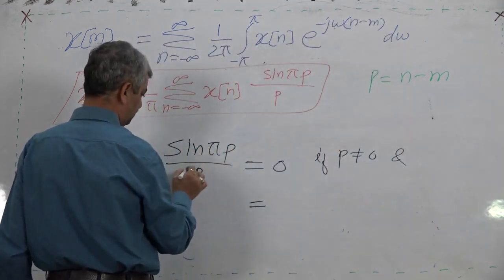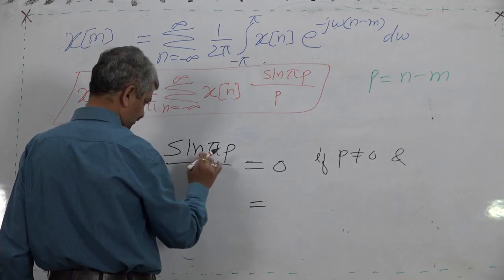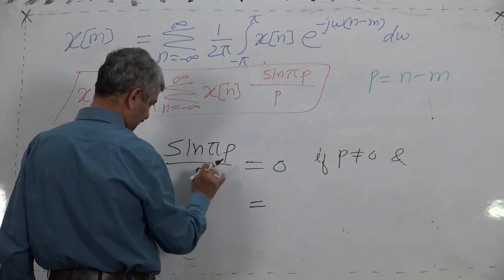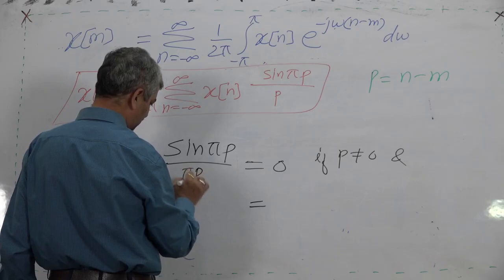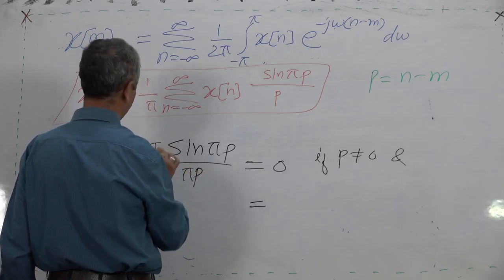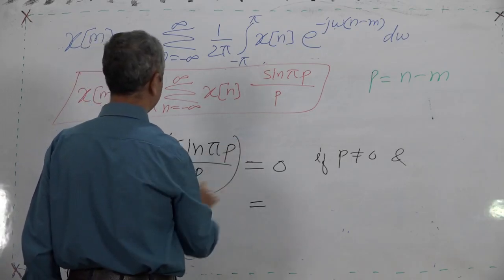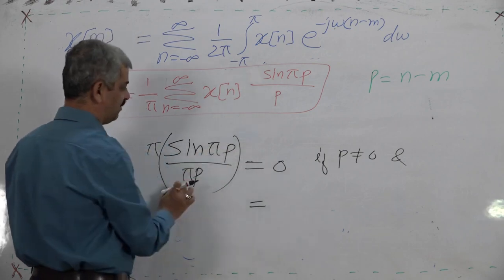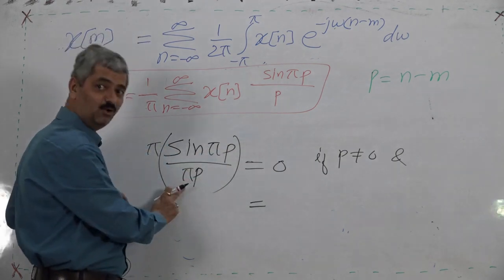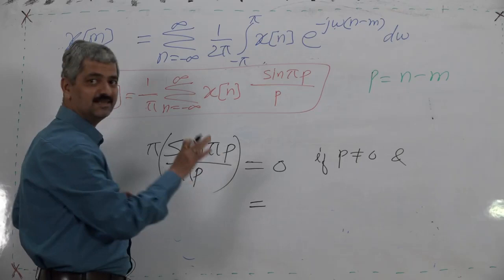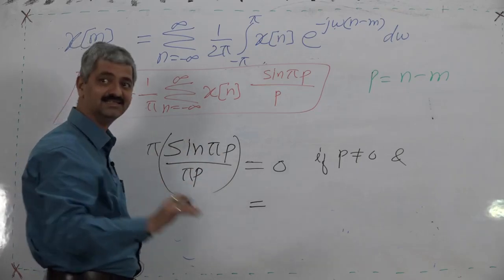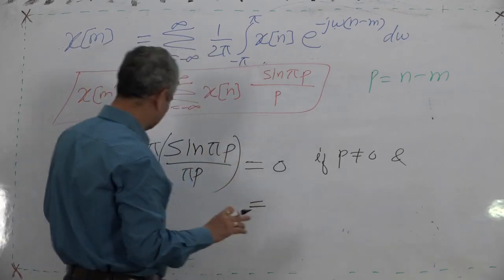How do you find it out? You can multiply, so you can have pi p also here, pi is also here. So in that case, this is sin pi p upon pi p. When p is equal to 0, sin x upon x for x equal to 0 is 1. So the answer is pi.